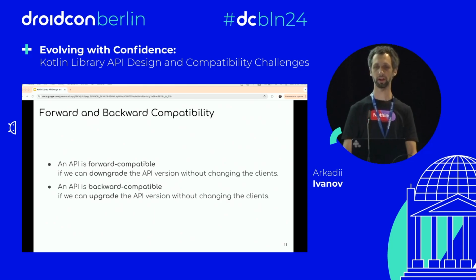So there is forward and backward compatibility. An API is forward compatible if we can downgrade the API version without changing the clients. An API is backward compatible if we can upgrade the API version without changing the clients.